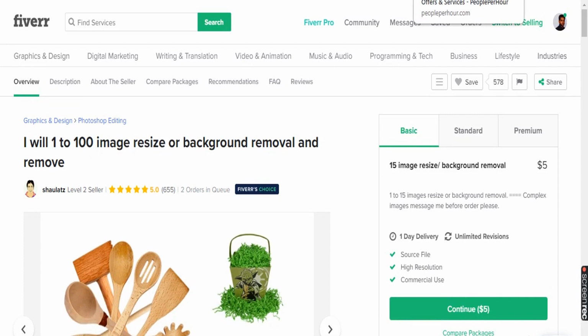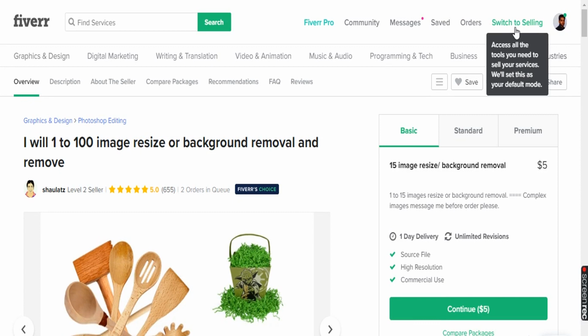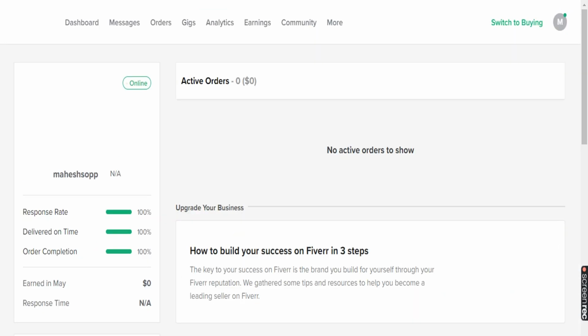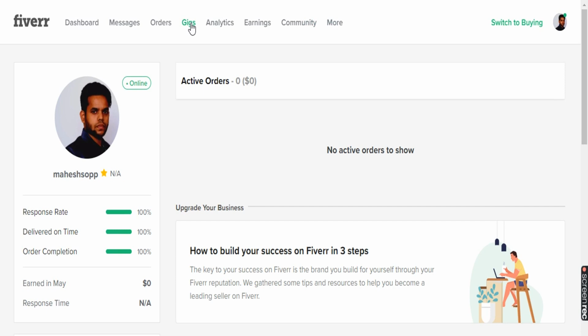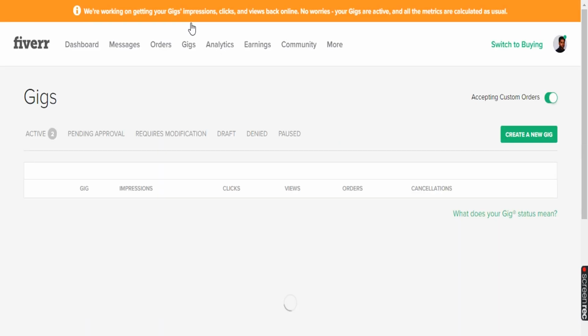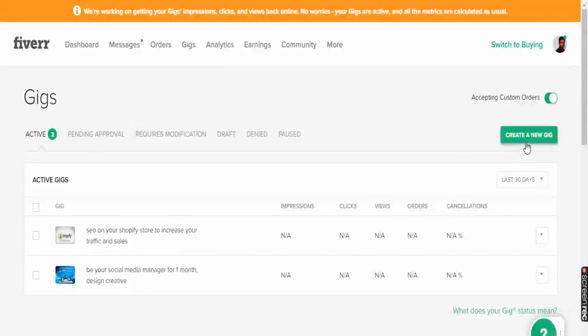Keep in mind there are two different types of logins: a seller login and a buyer login. I'm in buyer mode now. When I go to seller, we can post jobs here. Go to gigs, and click on create a new gig.